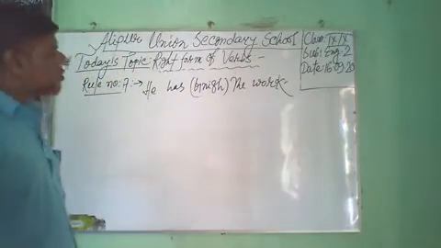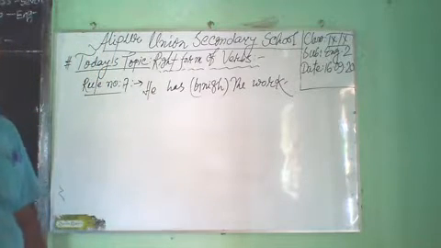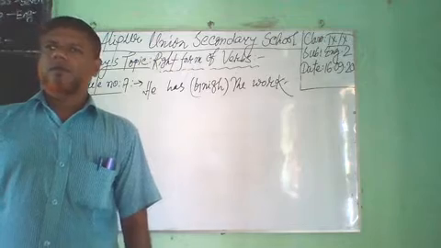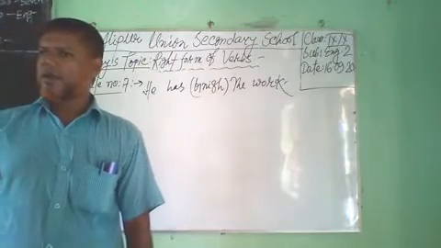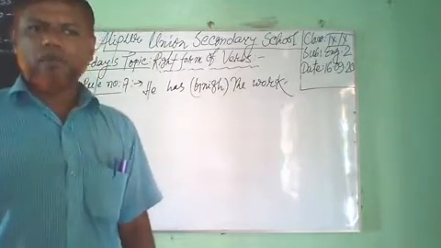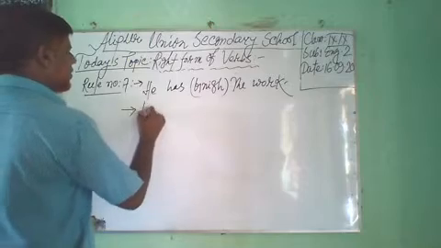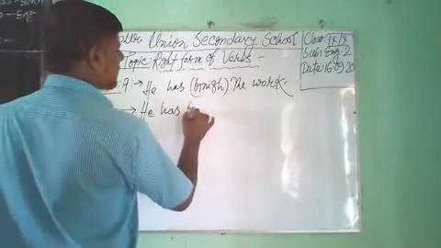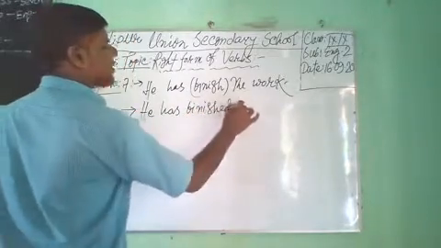So finished is verb 3, whereas after has, have, had, the verb will be in past participle form. He has finished the work.